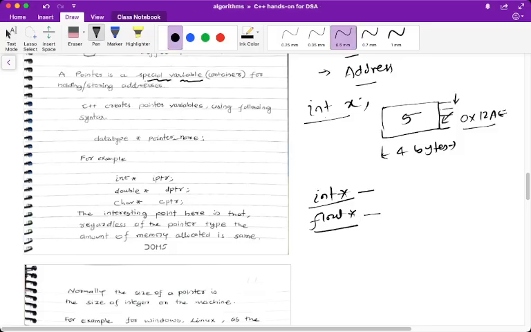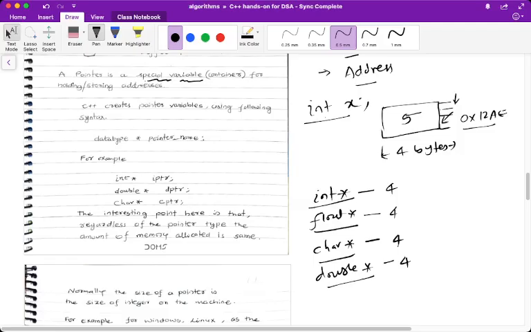Say here it is an integer, 4 bytes of memory is allocated. If it is a character pointer, char star, what is the amount of memory allocated to it? It's 4 bytes only, because addresses are 4 bytes long. Whether it is the address of a character or the address of a double, it is again 4 bytes.